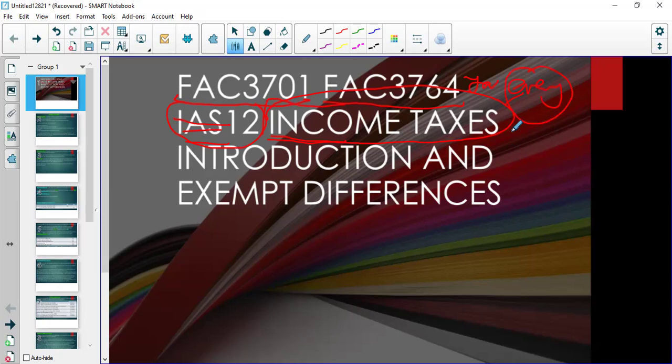Right, from Resource Hub and our partners, we're happy to start introducing you to the introduction for income taxes and exempt differences. This is very beautiful. I love this topic because it's very soft, but at the same time students struggle with the very basic stuff.